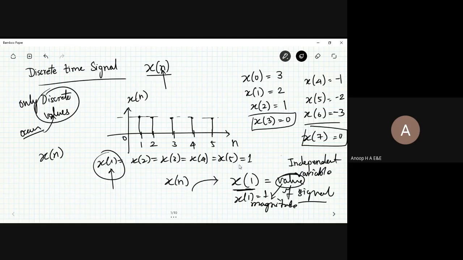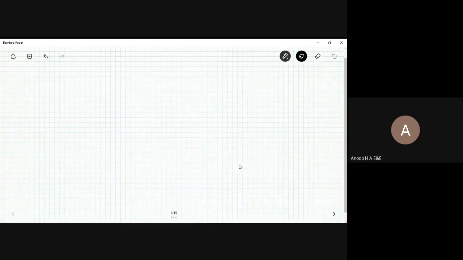So this classification of the signal, the discrete time signal, represents values only at discrete points, only at the given values you are going to find out. So this was the discrete time signal. Now I have a continuous time signal. Let me write it down. So I have a continuous time signal, say x of t.